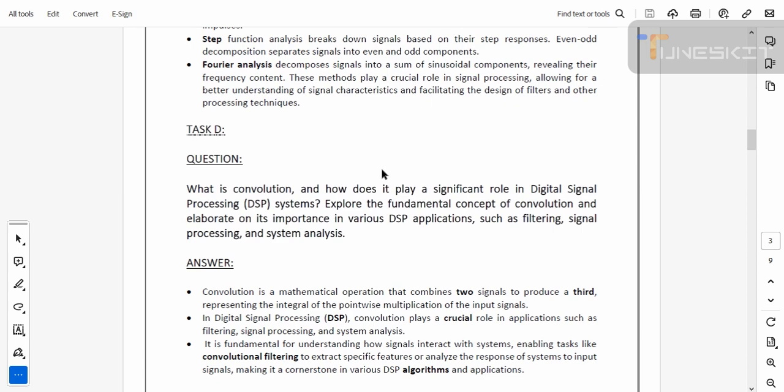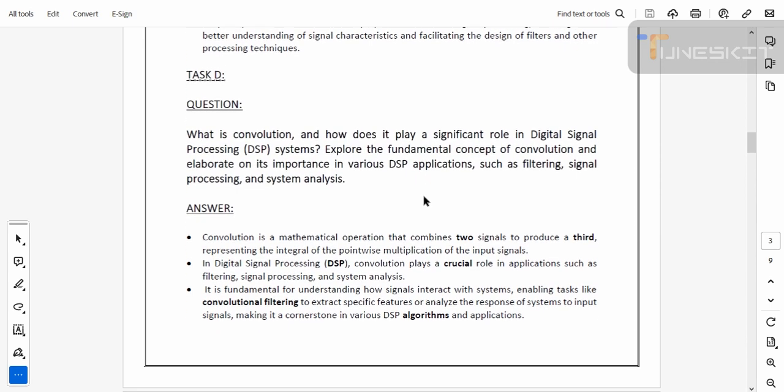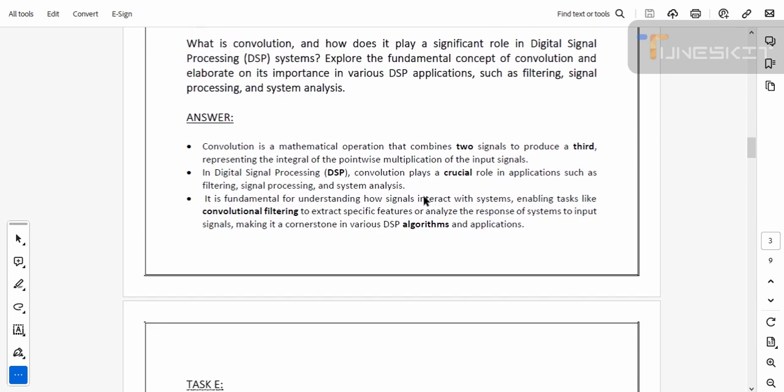And task D is: what is convolution and its role in digital signal processing systems. Convolution is a mathematical operation that combines two signals to produce a third, that is the resultant signal, representing the integral of pointwise multiplication of input signals.